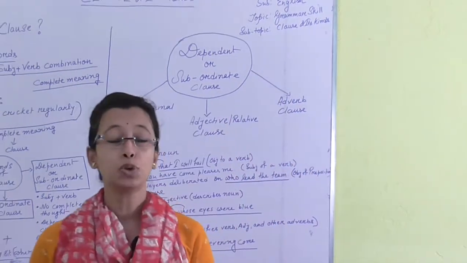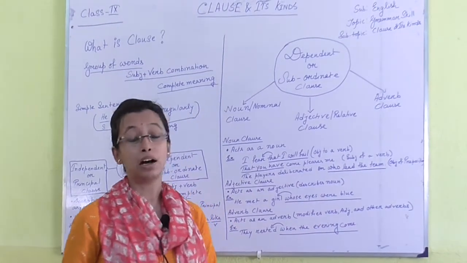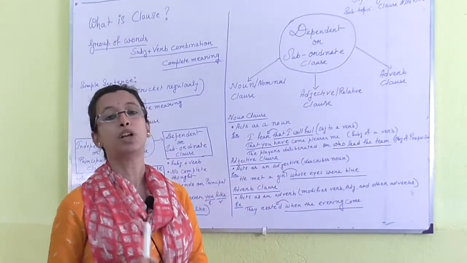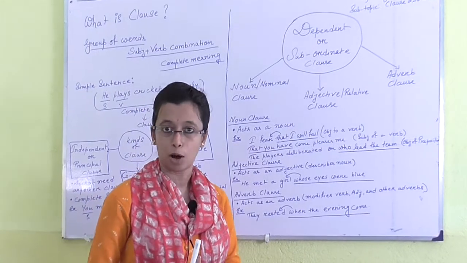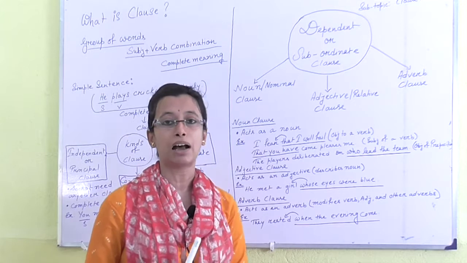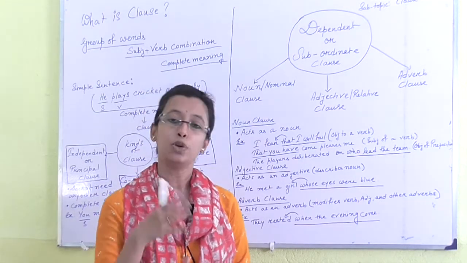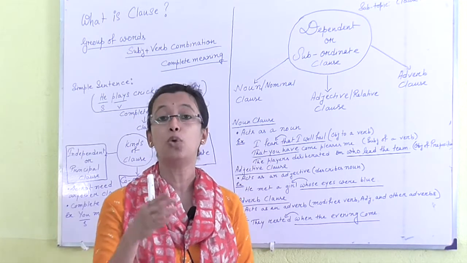What is a noun clause? If I ask you what a noun is, the answer is that naming words are nouns. It means when we ask anything with "what," we can get the answer as a noun, or with the word "who," we can get the answer as a noun, like "who are you?"